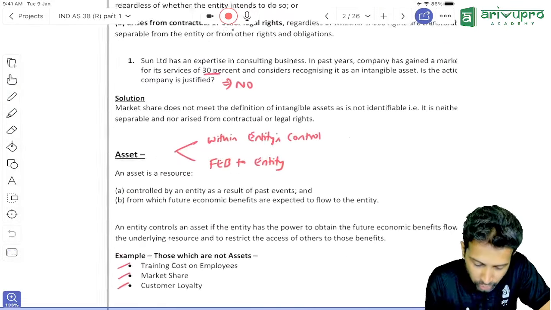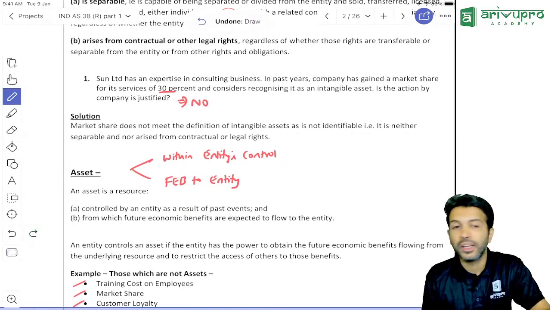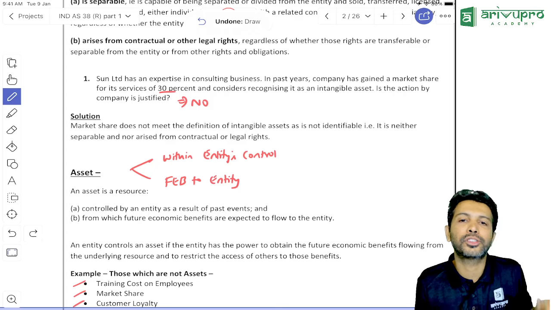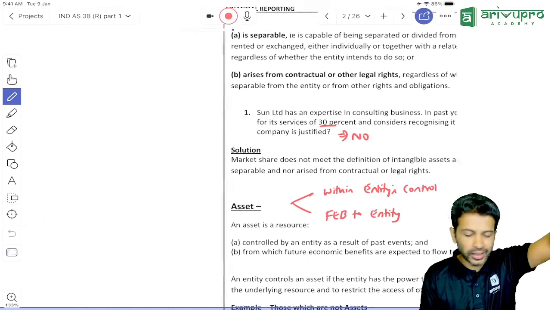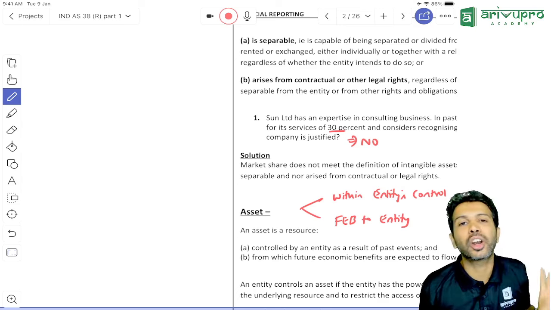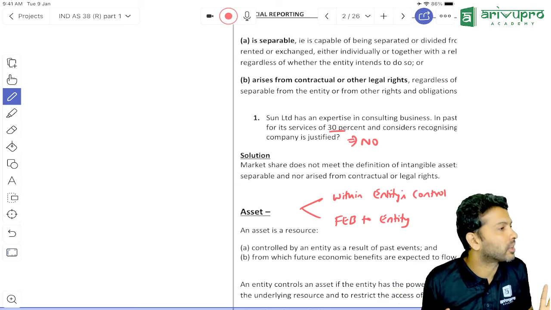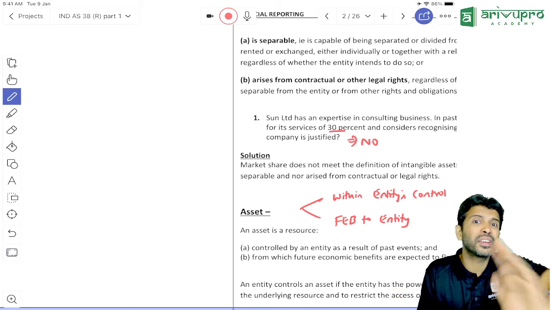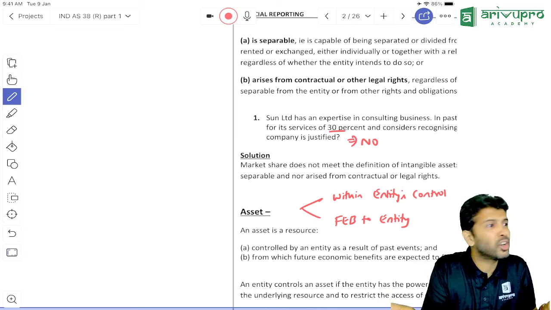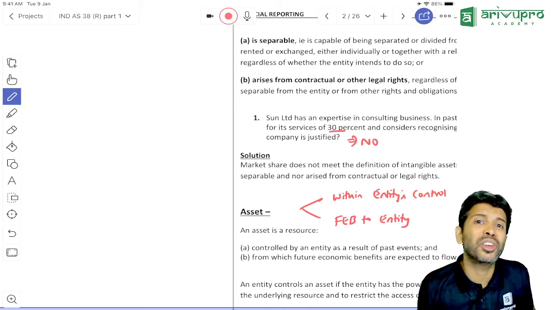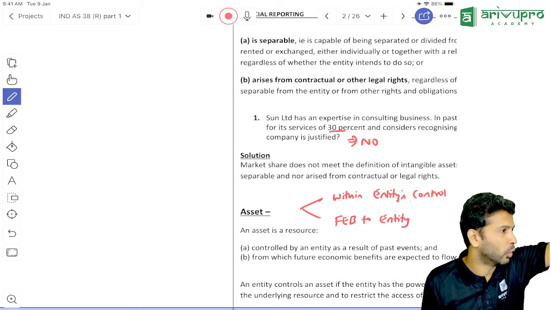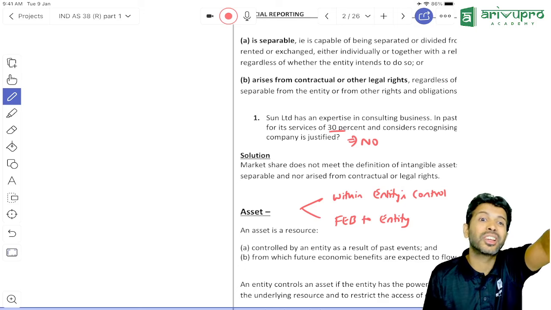Okay. So this one you already know. If you want to call something an asset, it should be within your control, and from that asset, some future economic benefits should flow to the entity. Now, give me one example which is not an asset, which we have already discussed. Human beings. Human beings are not assets because they are not within somebody's control. Similarly, if you are giving any training to the employees, is the employee within your control? No. That means if you give training to your employees to use an intangible asset, can you capitalize it? No. The training cost will be transferred to SPL because there is no control.